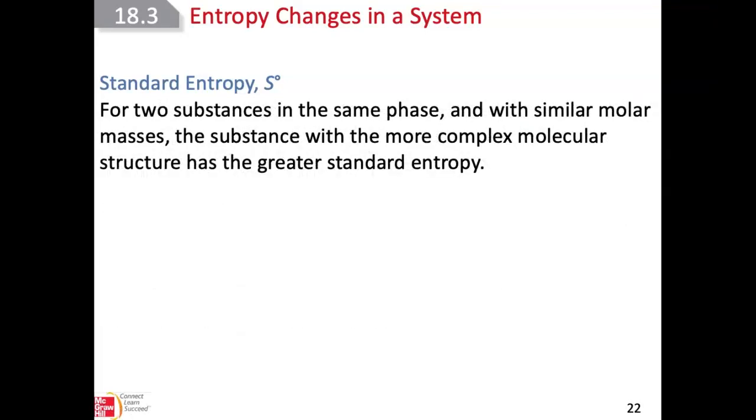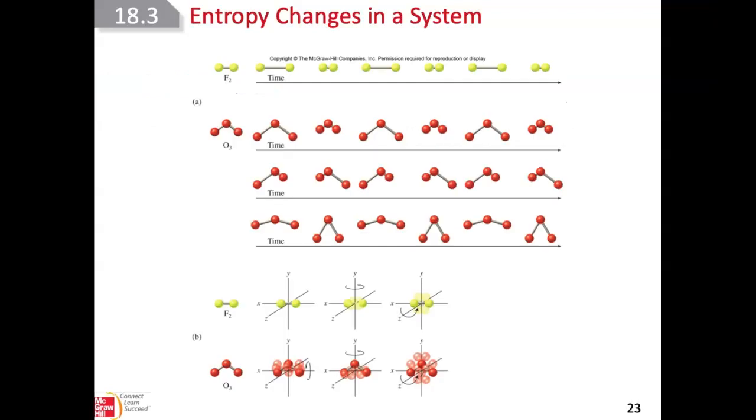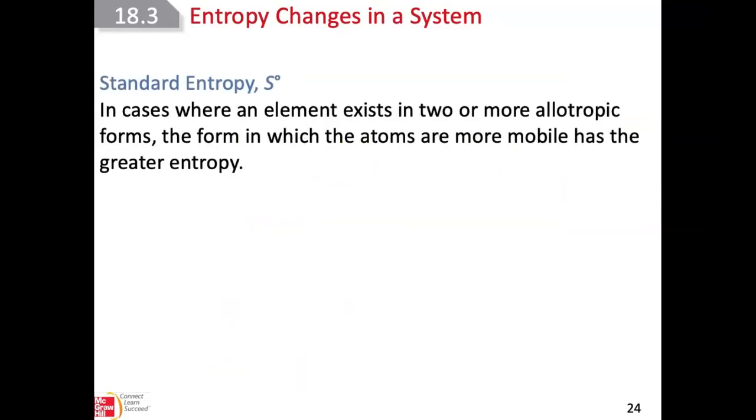If we have two substances in the same phase with similar molar masses, the substance with a more complex molecular structure will have a greater standard entropy. And if we have elements with different allotropes, let's say carbon, graphite or diamond, the form in which the atoms are more free to move has more entropy.